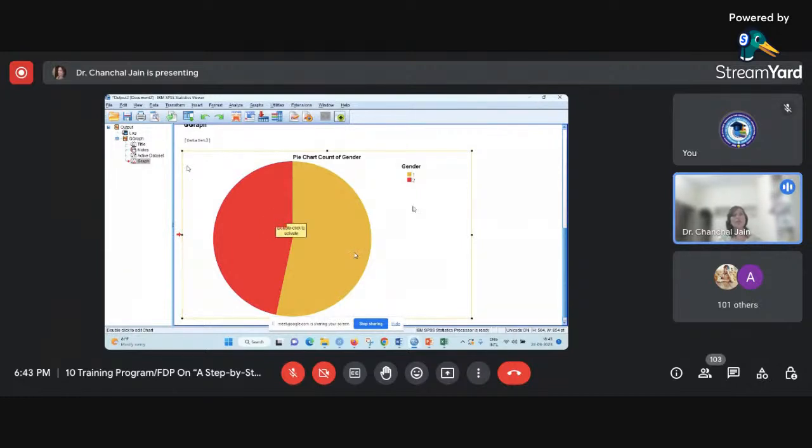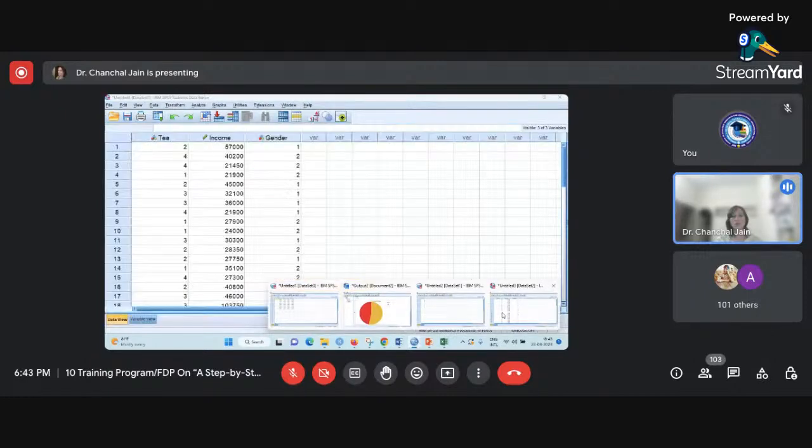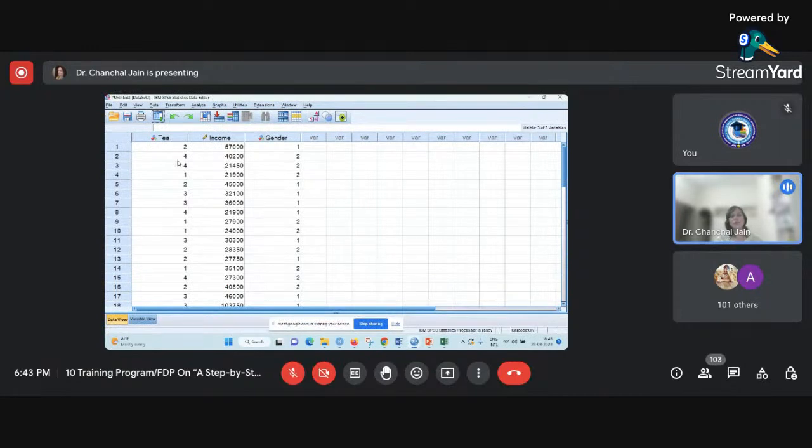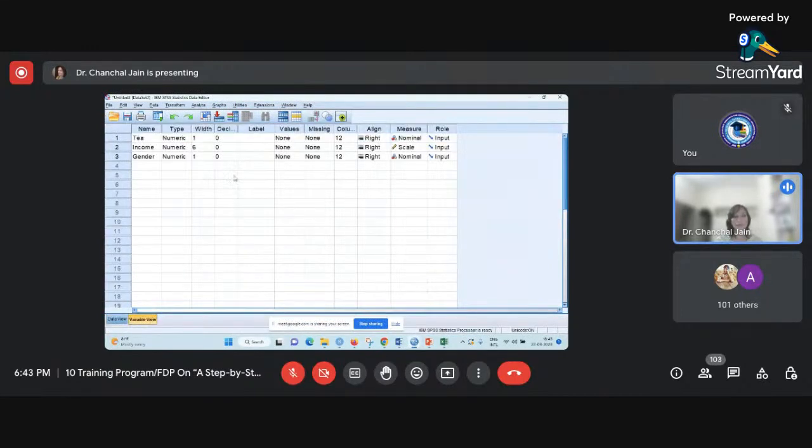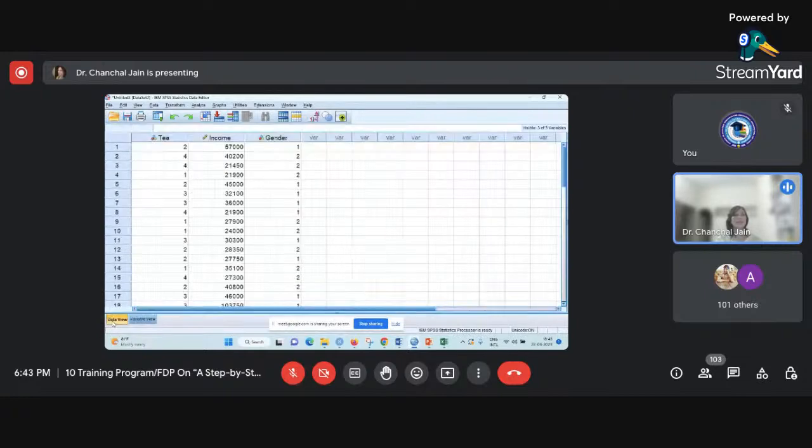Now talking about the Transform menu. I need to go to my file. Here you can see, I need to check in the variable view. It is not defined. You can see in T, there are 4 options: 1, 2, 3, and 4. Total 4, yes. Say, for example, I want to create one new variable. I want to recode my T variable. I want to create a new variable and merge the first 2 categories into one, and the next 2 categories into the second category. So how can I do that?